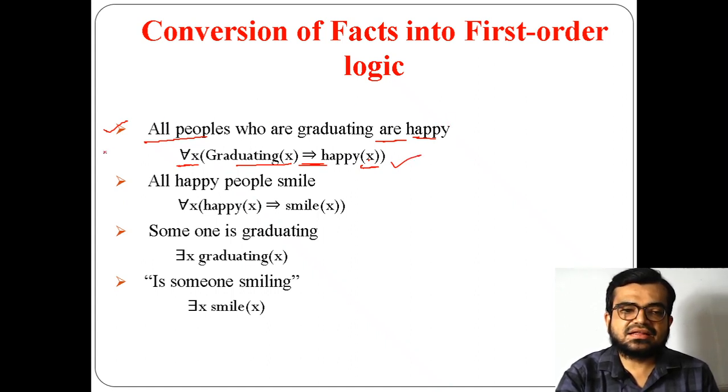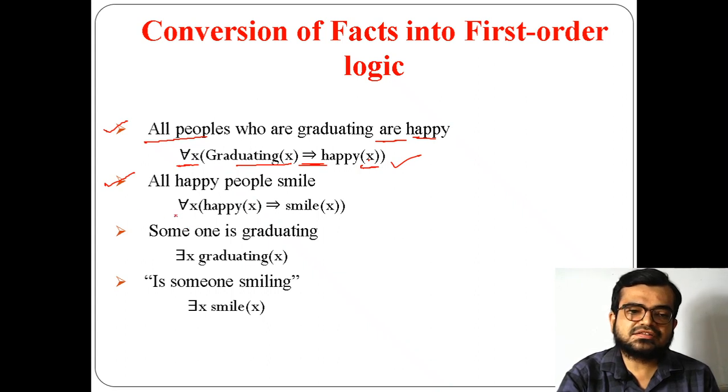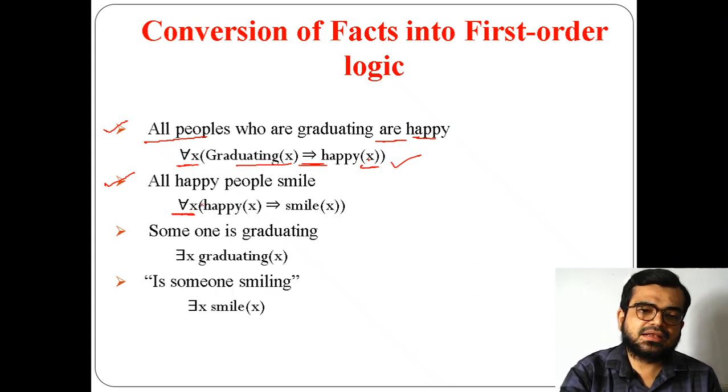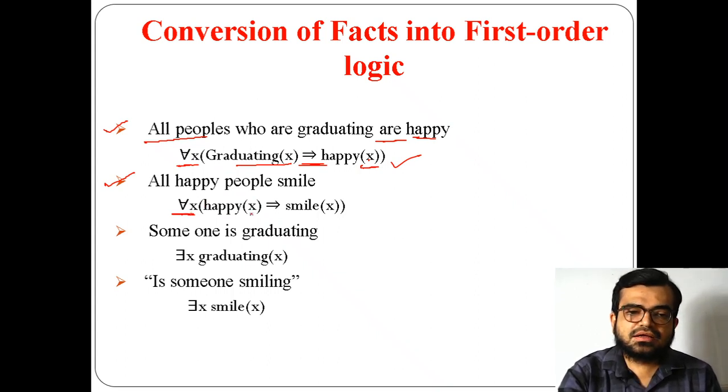Now there is a second example, second fact. What is the second fact? That all happy people smile. Now again all is there. All means I have to use the universal quantifier. And for people, I have made the people as x. So when I make people as x, the people are happy, right? So happy of x represents that all people who are happy will smile.